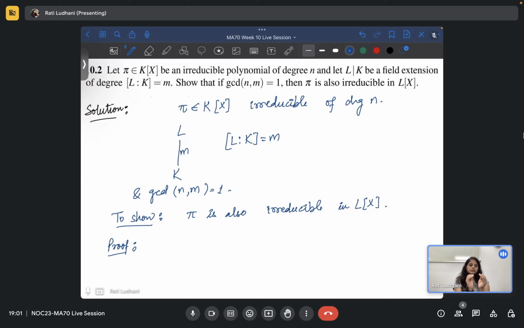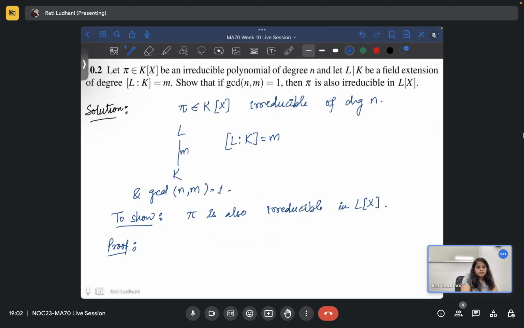You have started with a polynomial in K[x] which is irreducible, but L could be the splitting field of that polynomial, then it will be reducible in L[x]. But now it says that if the extension is of degree m, and pi is of degree n, and GCD of n and m is 1, then pi will still be irreducible in L[x].